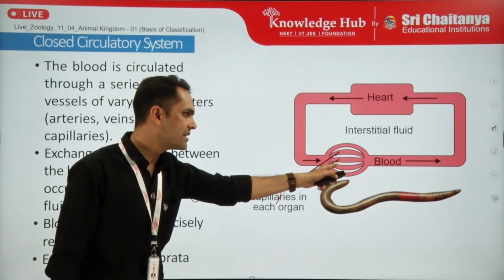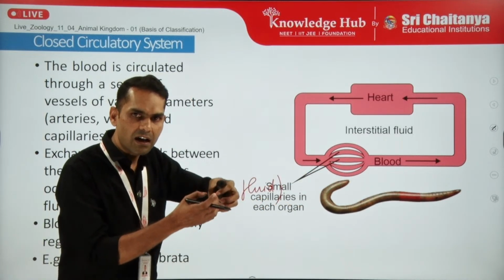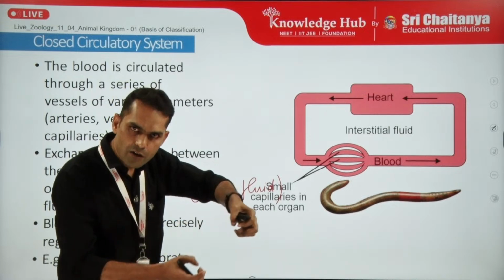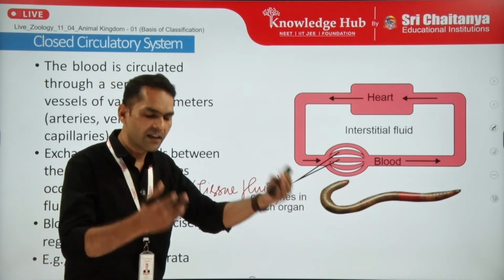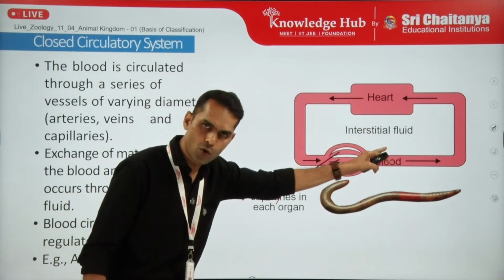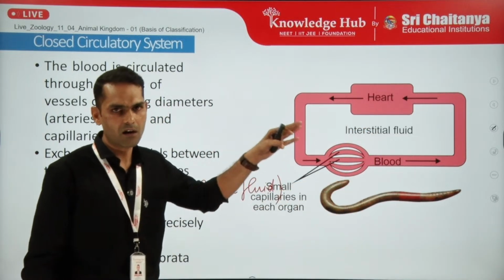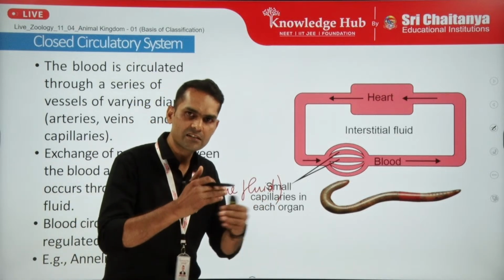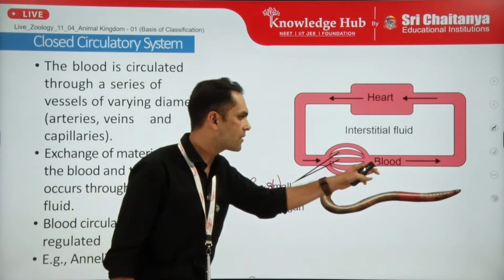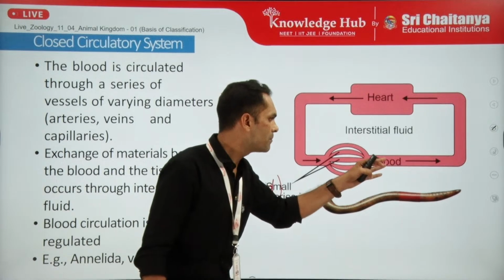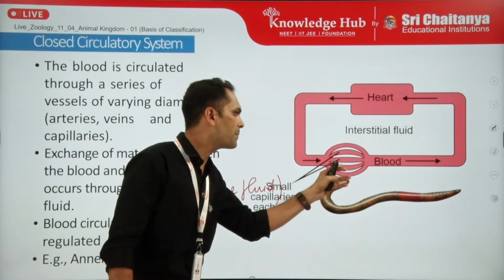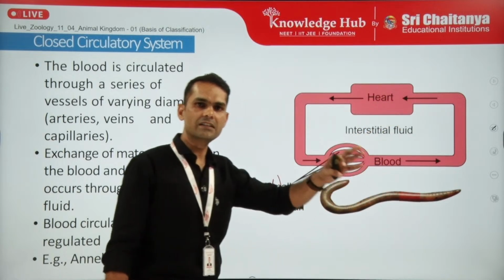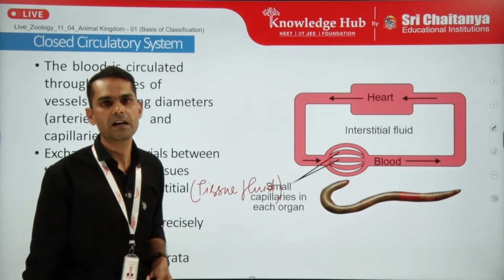These are the small capillaries through which the tissue fluid or interstitial fluid is filtering, and it is coming in contact with the surrounding tissue, surrounding cells, surrounding organs, through which the exchange is occurring, and afterwards the rest of the blood is pumping back to the heart via veins. So through arteries, capillary, vein, heart. This is the closed circulatory system network.